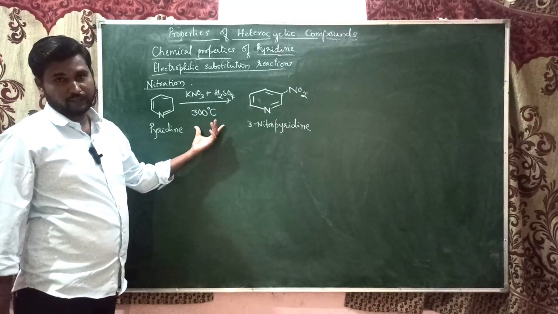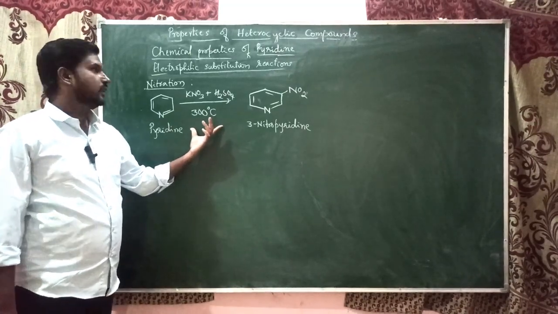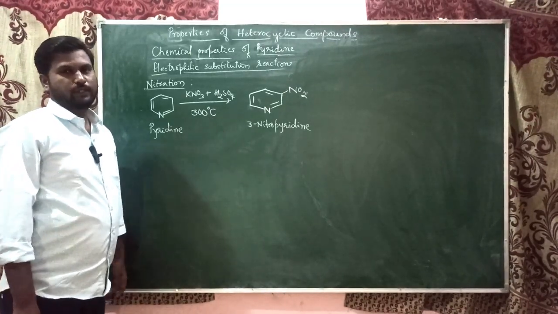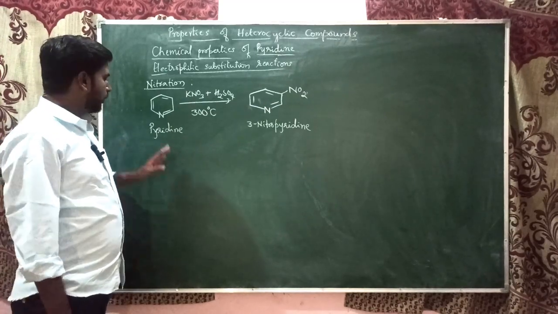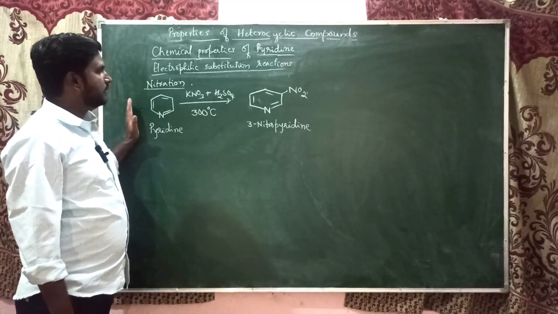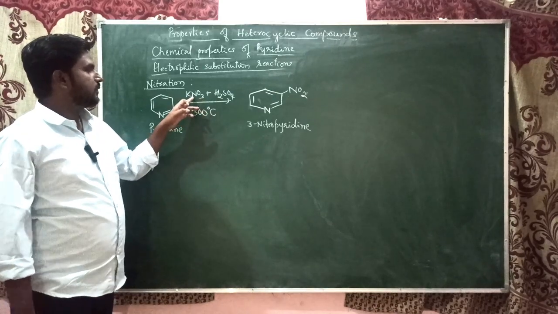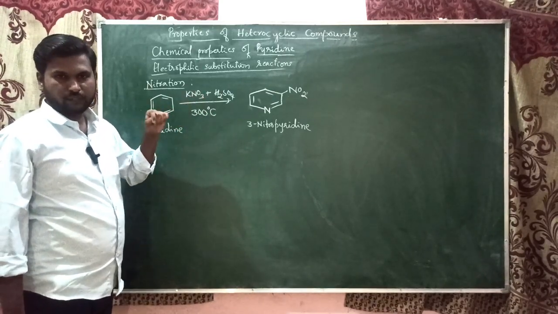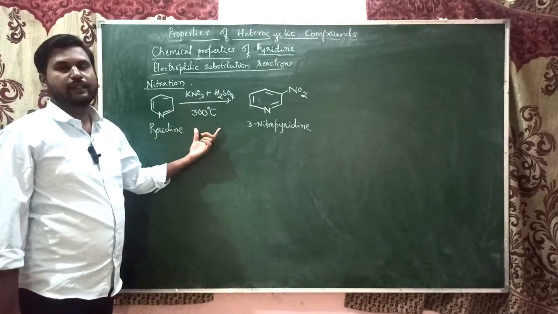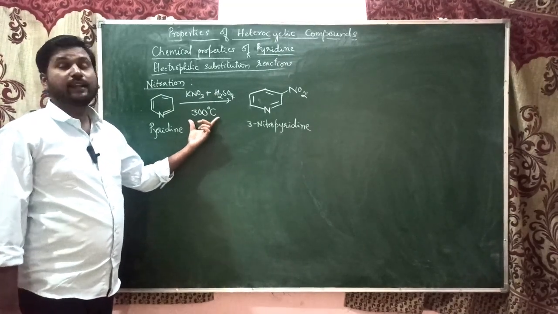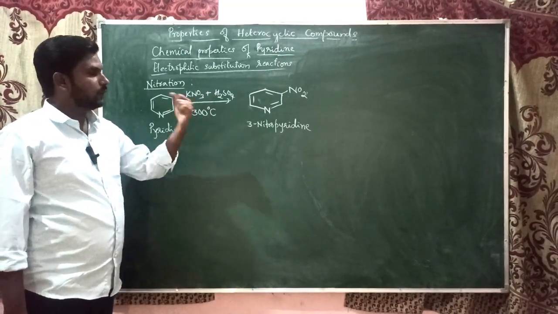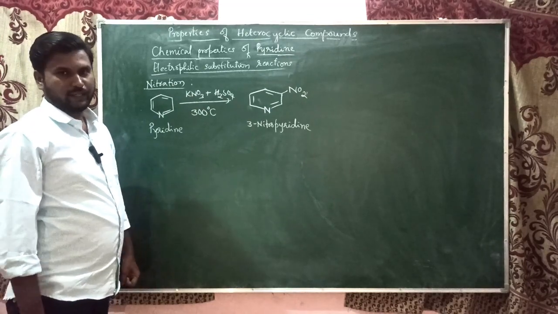Here we need to heat. That's why only under vigorous conditions does pyridine undergo electrophilic substitution. So pyridine undergoes nitration by using potassium nitrate in concentrated sulfuric acid when it is heated at 300 degrees centigrade to give 3-nitropyridine.